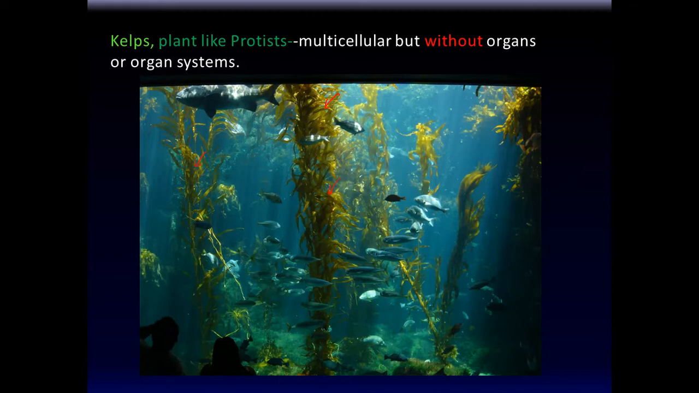So the kelp that you see over here, which is beautiful and used in fish tanks like these, big fish tanks, to make it look pretty and give it more ocean feel, these are actually not plants. These are a protist, a multicellular protist that looks like plants.